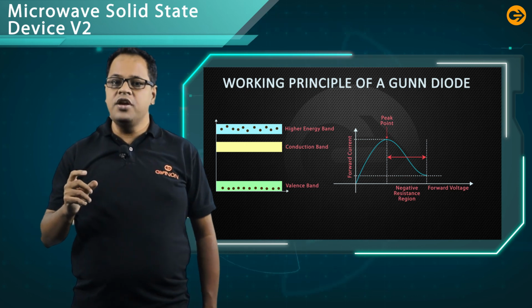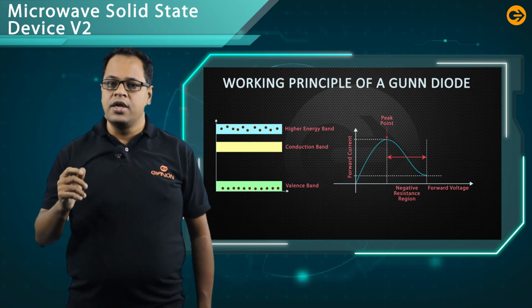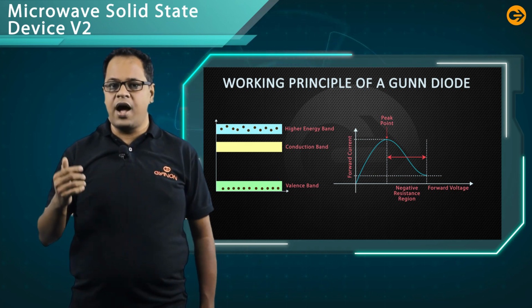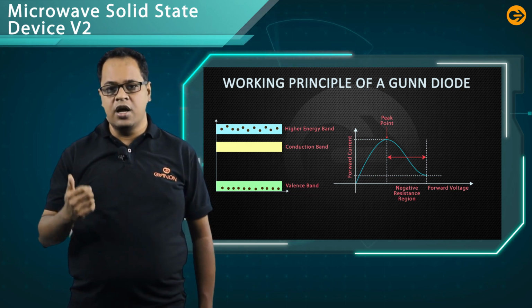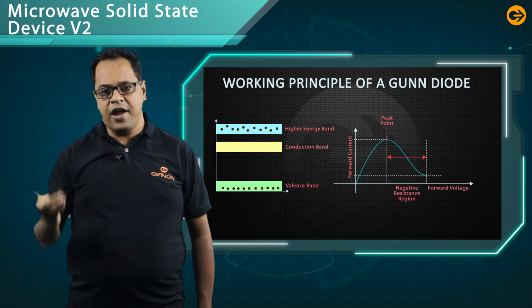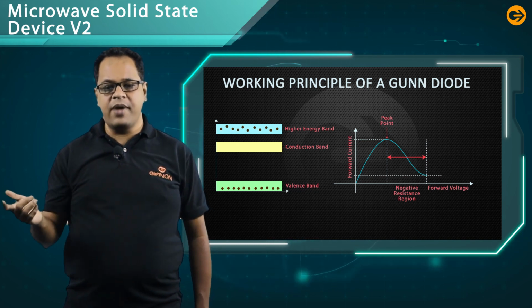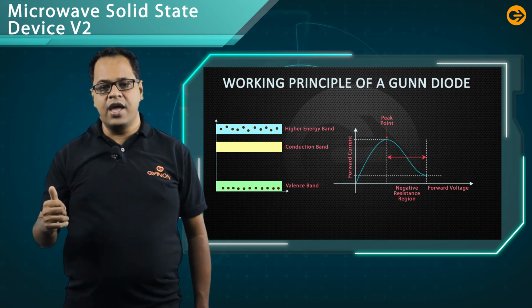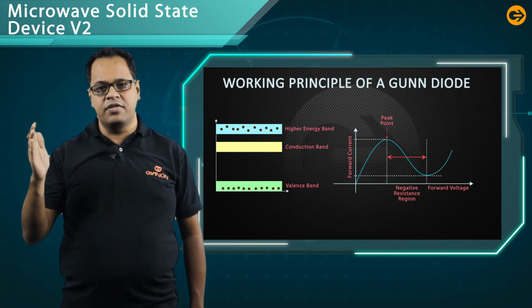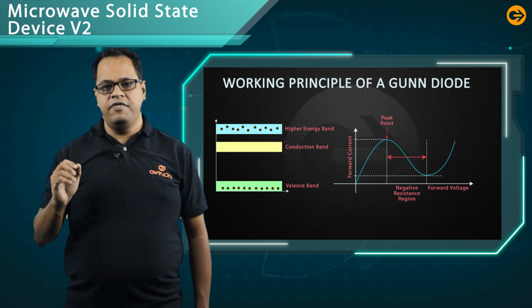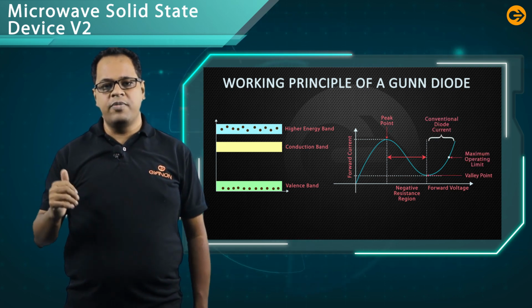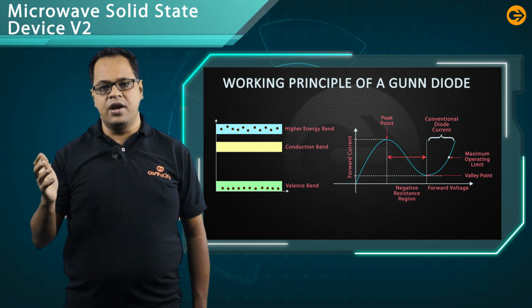Again, if you increase the voltage more, the electrons move from the higher energy band back to the conduction band, and in the conduction band the velocity of the electron is high. So again, the current will increase. Let us recap. If you apply a small amount of voltage, electrons move from the valence band to the conduction band.